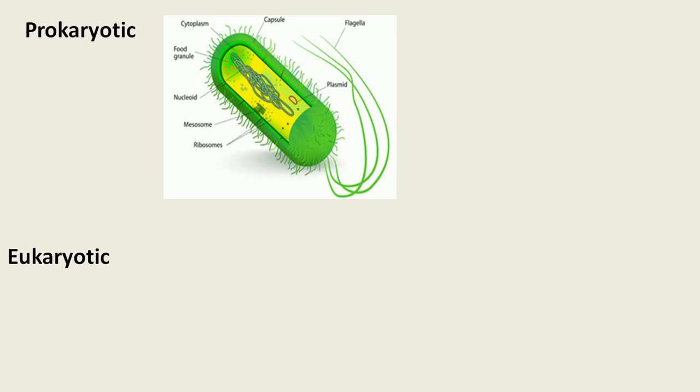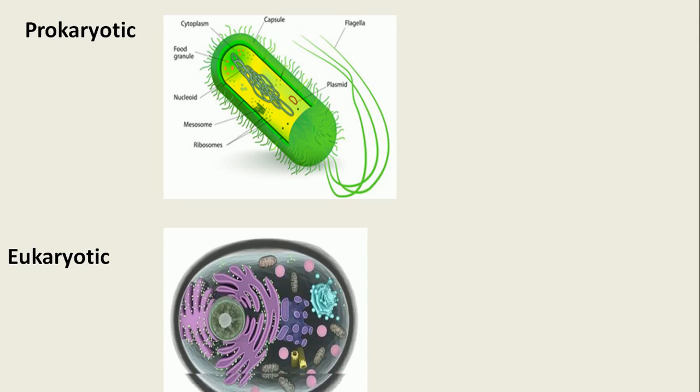Those organisms that lack a nucleus, are microscopic in nature, with a size of about 0.5 to 1 micrometer, were put in one group, the prokaryotes.